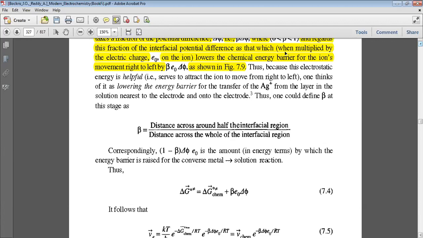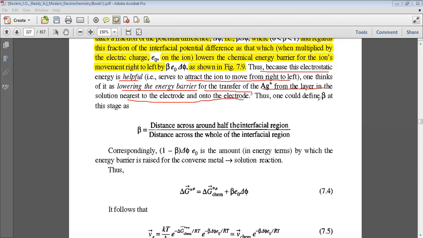Because this electrostatic energy is helpful, it serves to attract the ions to move from right to left. One thinks of it as lowering the energy barrier. But we have already seen G versus distance, the potential energy barrier for transfer of Ag positive from the solution, or from the OHP nearest to the electrode, onto the electrode.